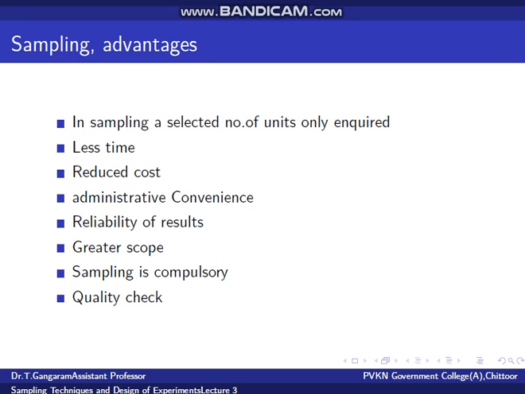Next is quality check. If testing the quality of a product is destructive, then census is impracticable. Therefore, sampling is the only method to be used in such cases. For example, testing of quality of milk or a chemical, breaking strength of steel rods, bricks, etc. produced in a factory, crackers and explosives, lifetime of electrical bulbs or TV picture tubes, human blood, etc.